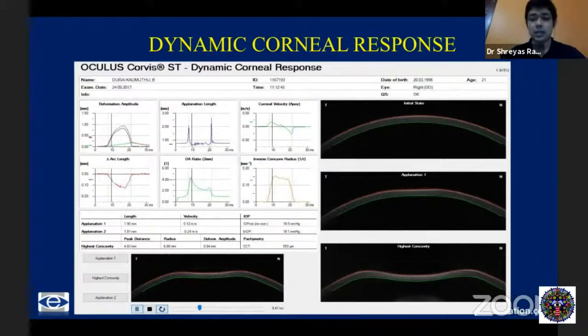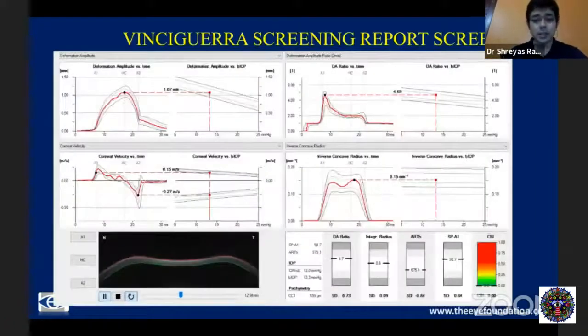Based on these values, we have something called the Vinciguerra screening report, which gives us a new value called the Corvis biomechanical index. Even if you're not following all this data, suffice to know a value called the CBI, the Corvis biomechanical index, which takes into account the sum total.